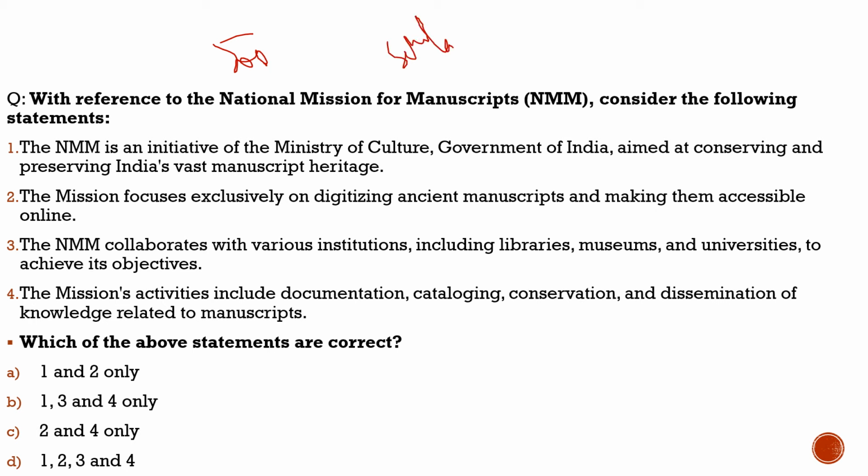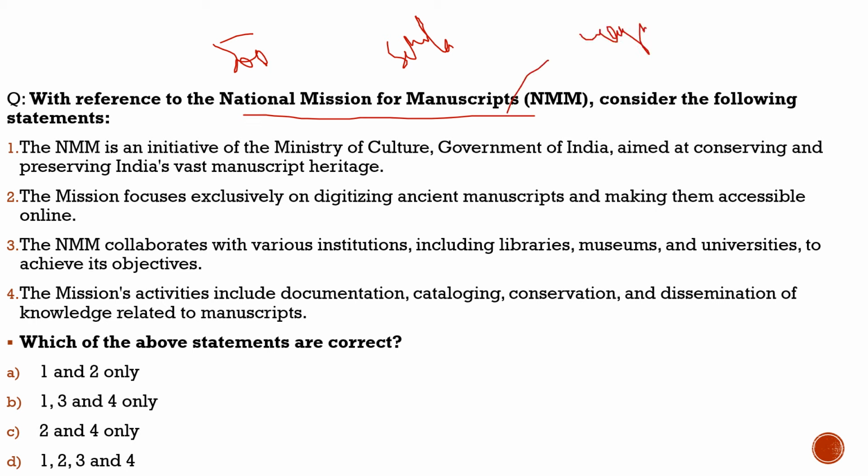And also it is proposed that the name of the National Mission for Manuscripts is going to change to Gyan Bharatam. So its name would be changed. The name of the mission may be changed from this to Gyan Bharatam.